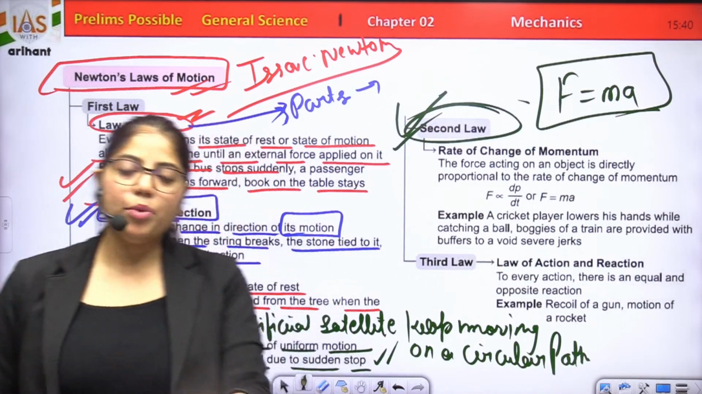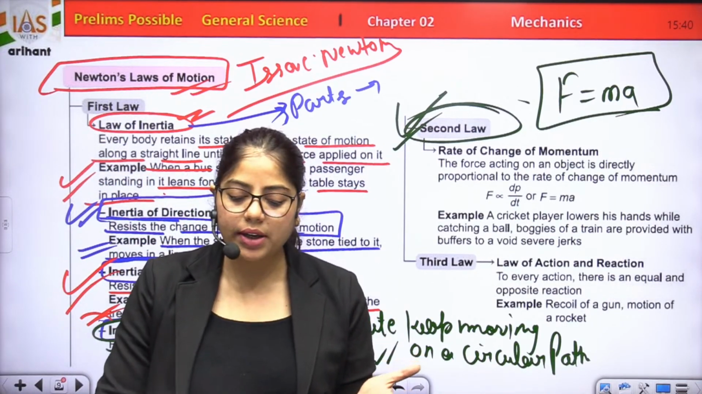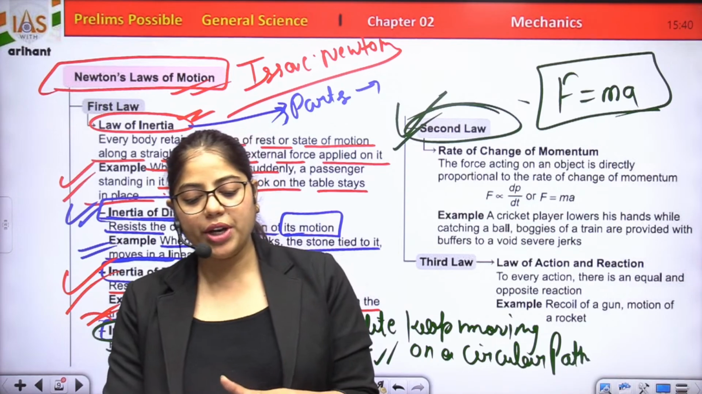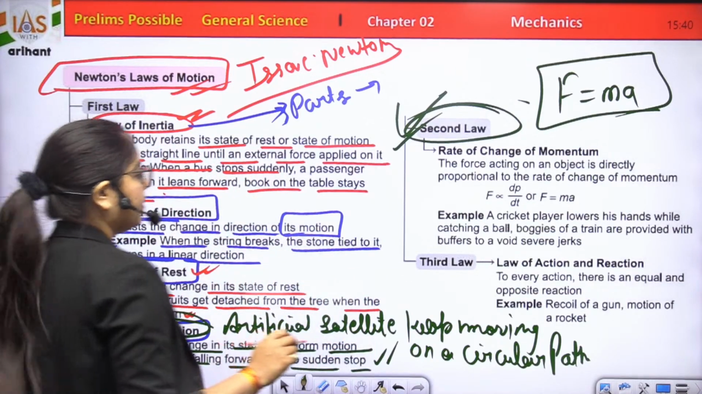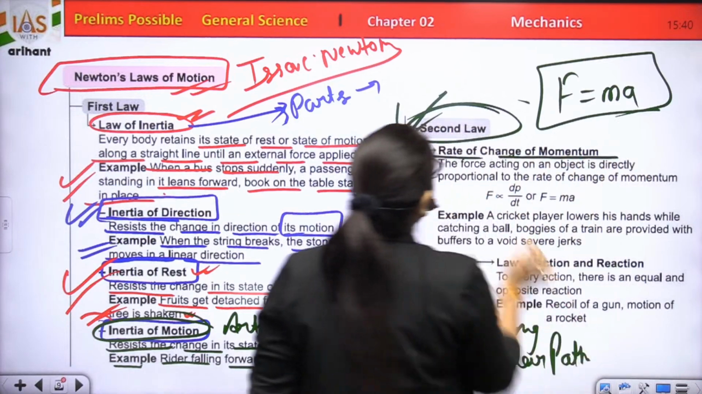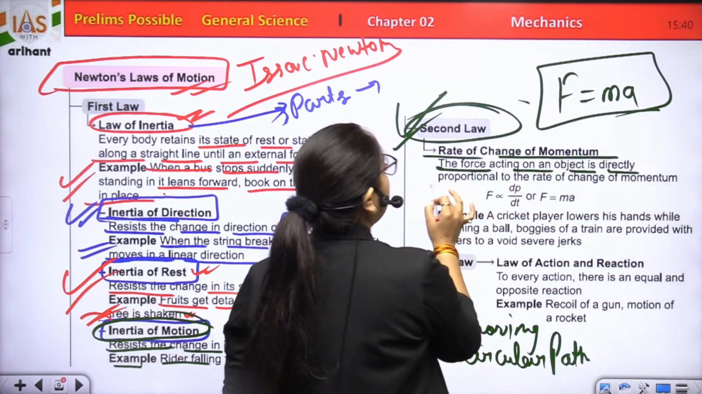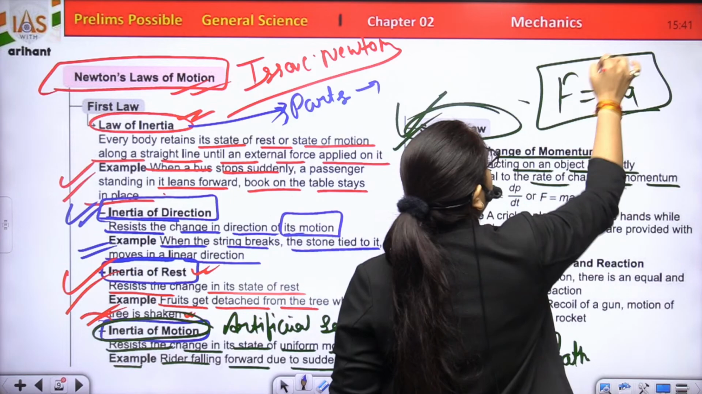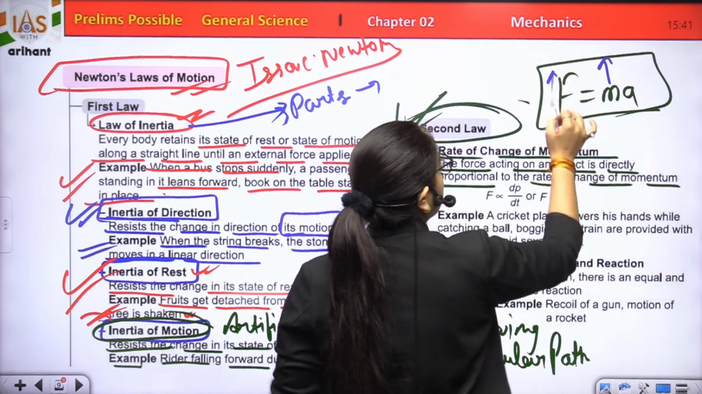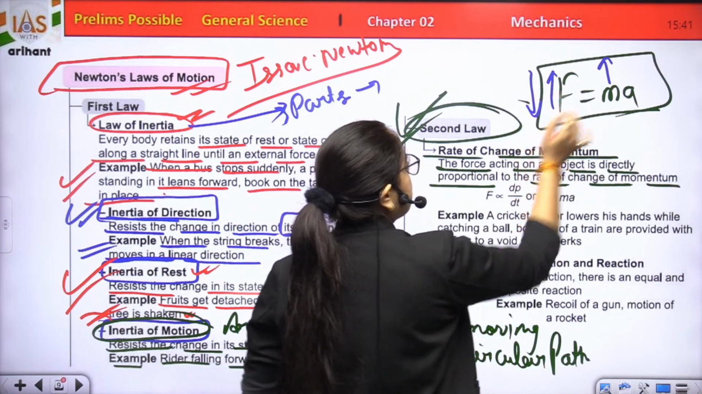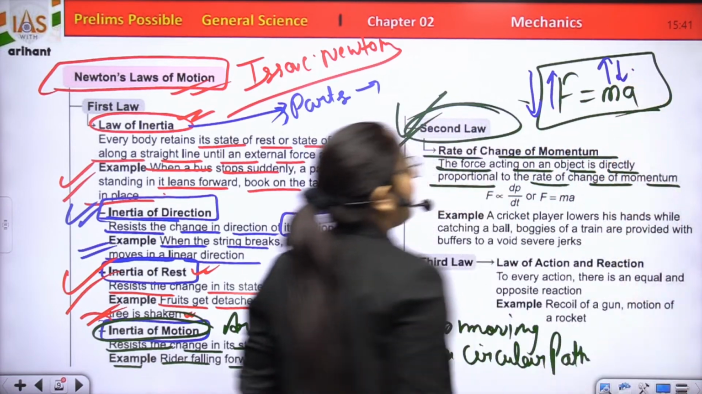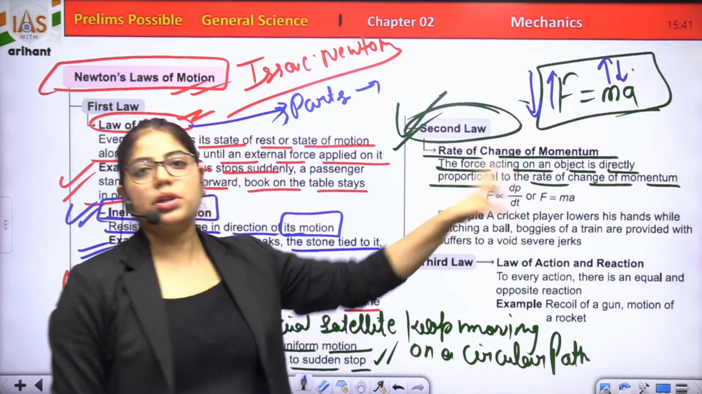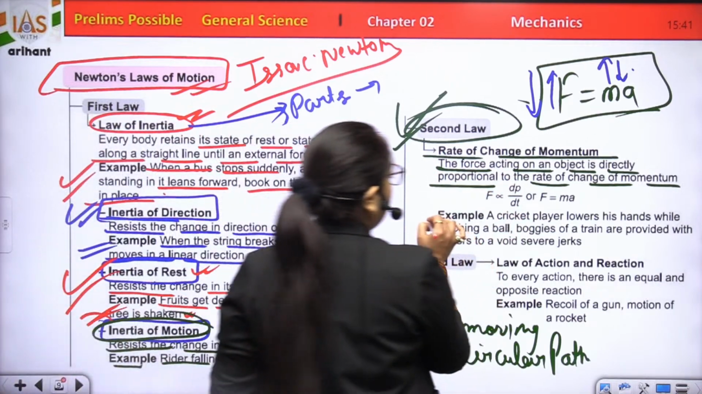Right. Second law of motion, talking about the acceleration of an object, is dependent upon two variables: the net force acting upon the object and the mass of the object. Clear? Rate of change of momentum. The force acting on an object is directly proportional to the rate of change of momentum. What does it mean? It means when mass increases, force also increases. If force decreases, mass also decreases. Why? Because they both are directly proportional to each other. Clear?